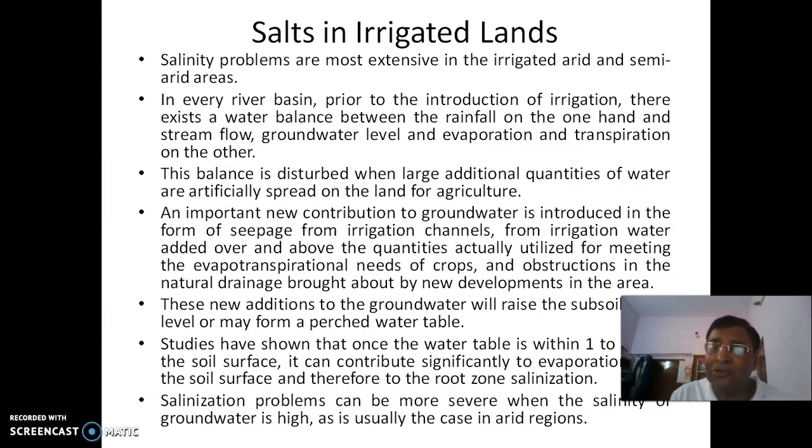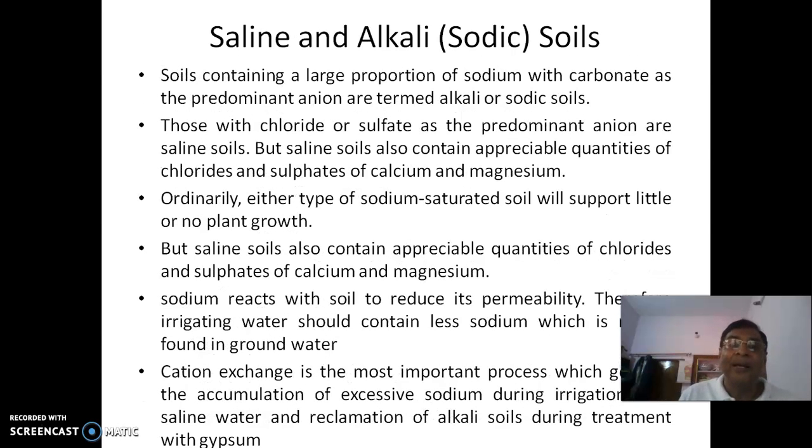Naturally, groundwater has more salts, as we discussed earlier, and it will add much more salts to the soil, as is usually the case in arid regions. In arid regions, groundwater also contains somewhat high salinity. This is how salt accumulation on irrigated land occurs. Now, what are saline and alkaline soils?